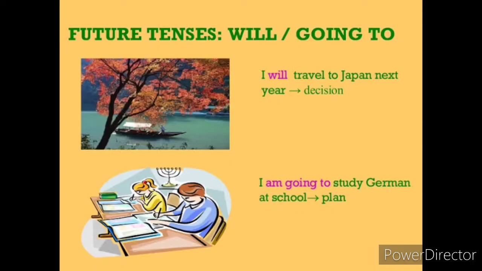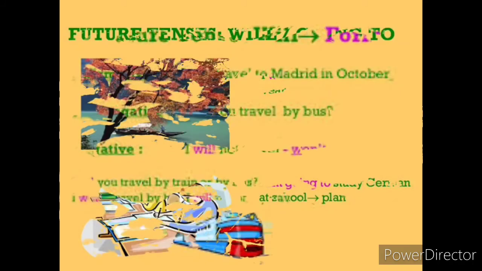And moving on to the example for going to. See the sentence here. I am going to study German at school. So here the usage of going to is about the plan. So for simple future tense we can use both will and going to to express the decision and plan that is going to happen in future.